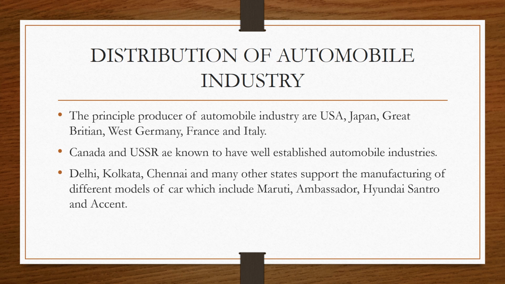Then there are many other states that support the manufacturing. The different models of cars which are being manufactured in India are Maruti, Ambassador, Hyundai, Santro and Accent. And then there are many others. You will be remembering and you will be reading, learning, finding out in different areas many other types of cars, many other types of automobiles.